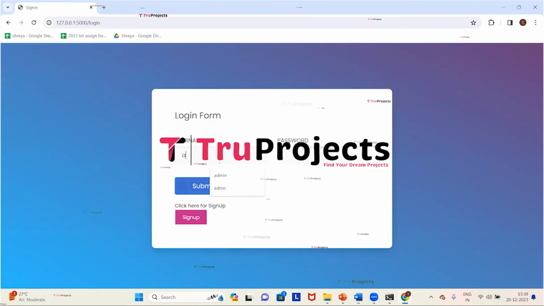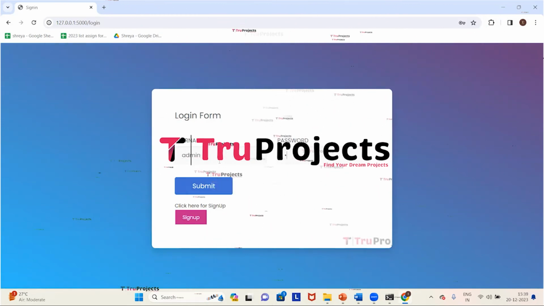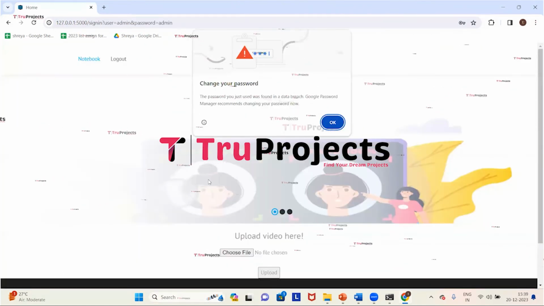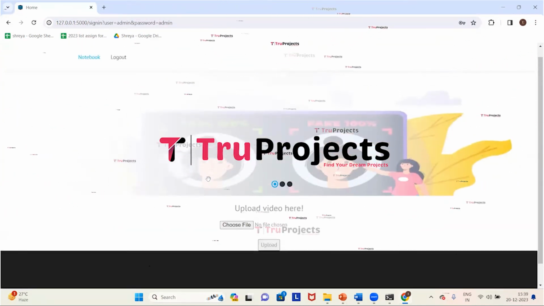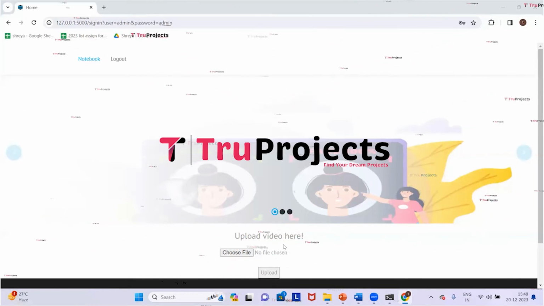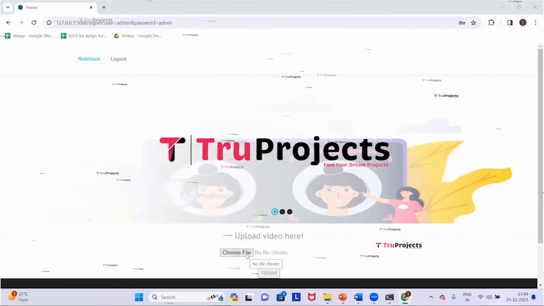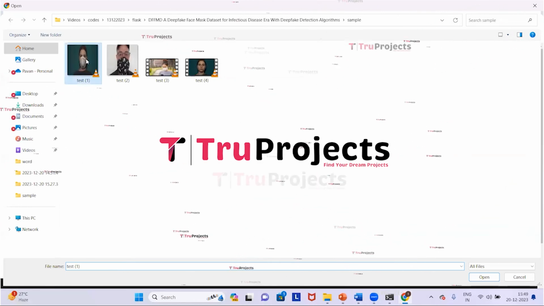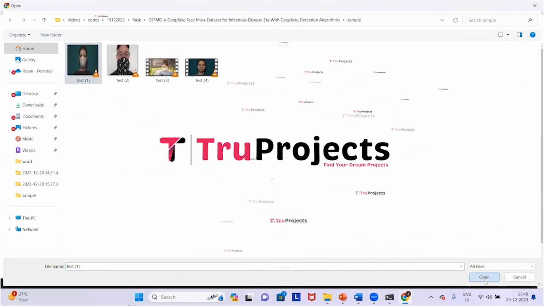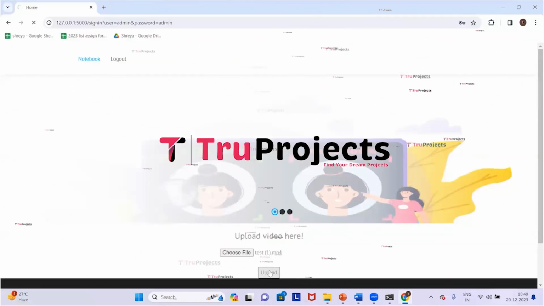Here we need to provide the username and the password. So I'm giving my username and the password. And now click on submit. We have logged in successfully and we are redirected to the prediction page. Here we can see a choose file button. We need to click on that to upload the videos. So click on choose file button. From the folder, I'm selecting the first video. Now click on open and click on upload.